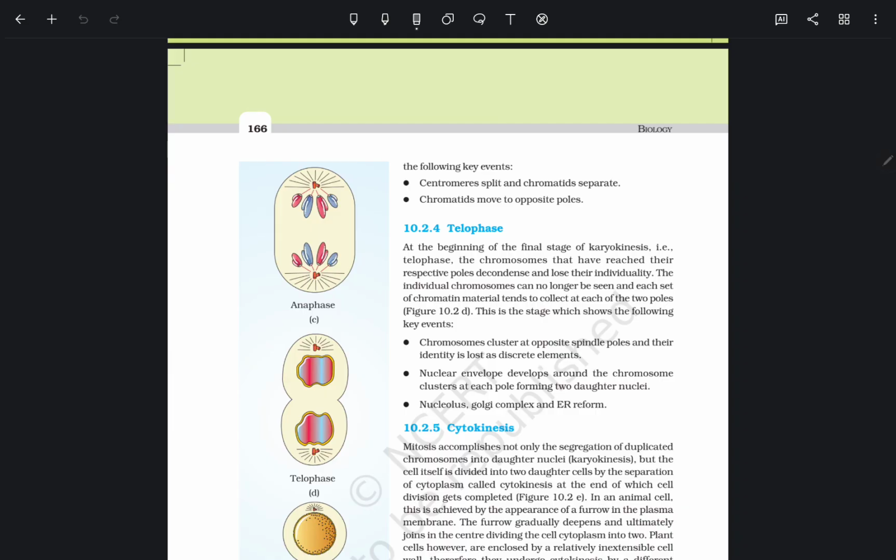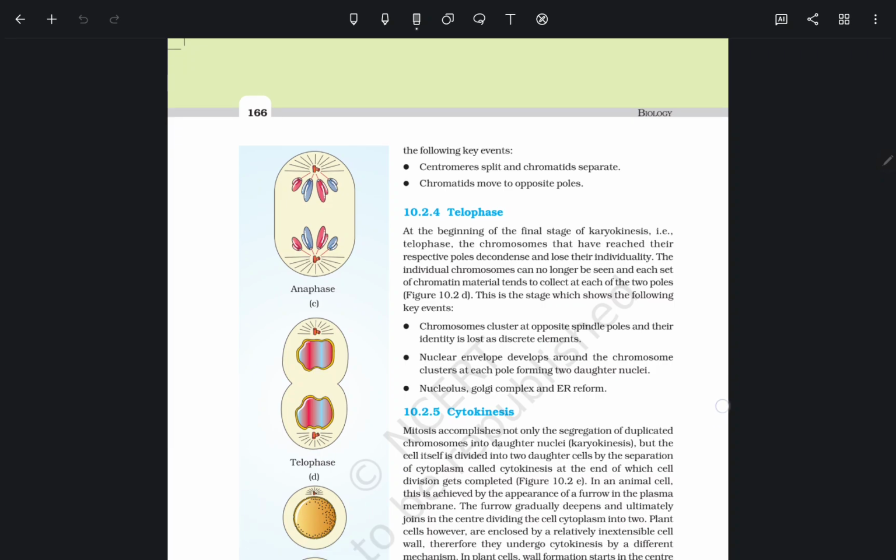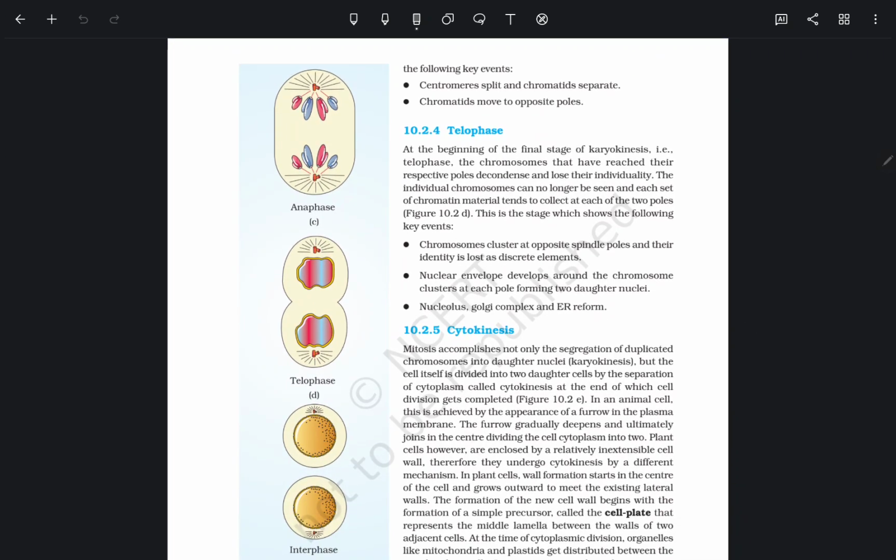The individual chromosomes can no longer be seen, and each set of chromatin material tends to collect at each of the two poles. This stage shows the following key events. First, chromosomes cluster at opposite spindle poles, and their identity is lost as discrete elements.